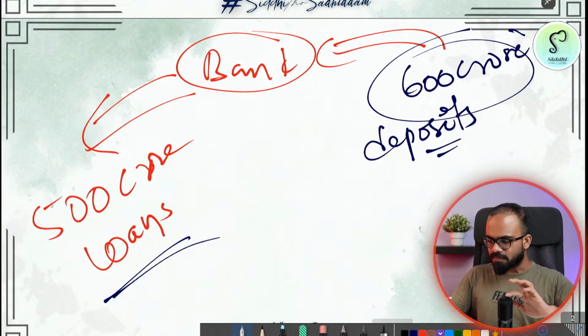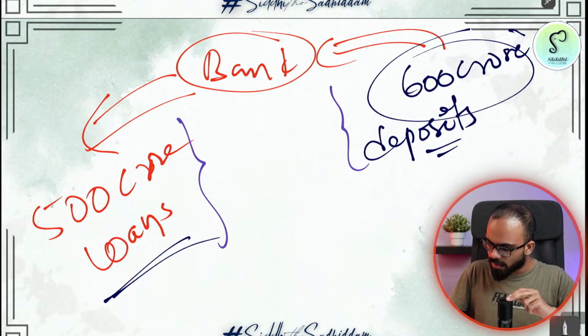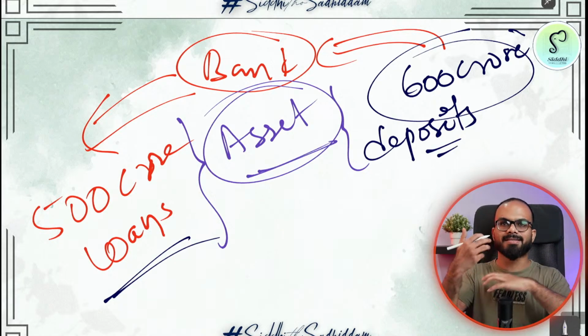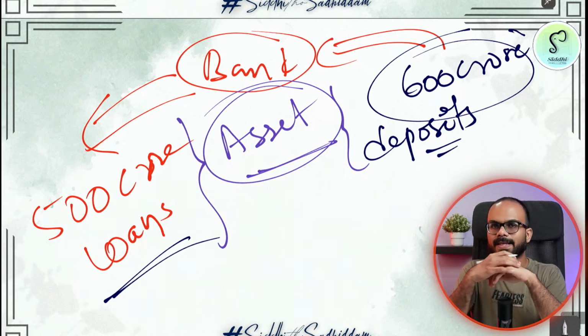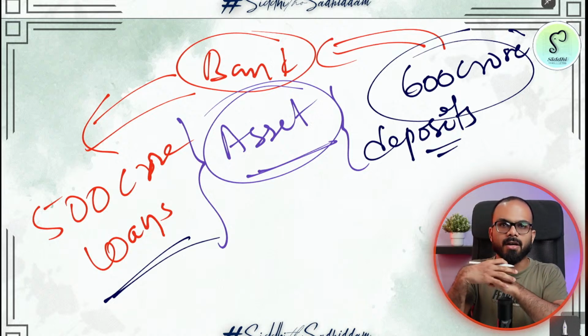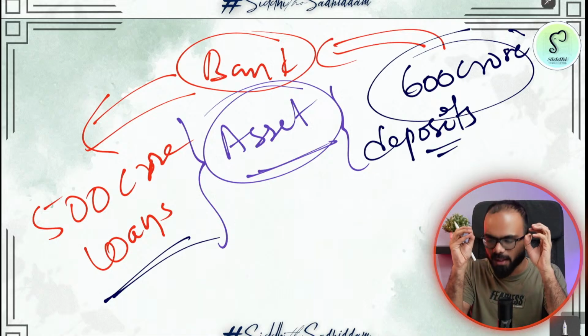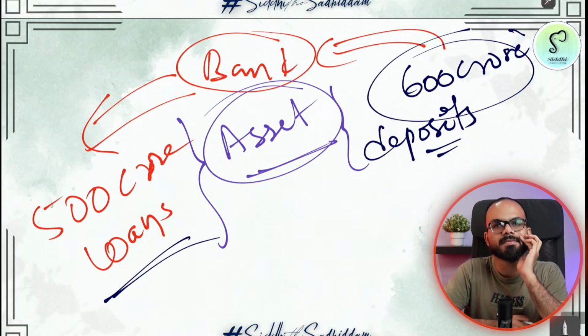Now tell me, which of the following is an asset to the bank? Anything that you are bound to pay back is called a liability, Yasin. So tell me, which is a liability to the bank and what is an asset?